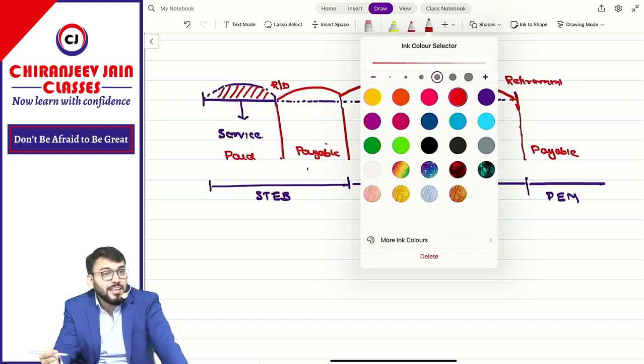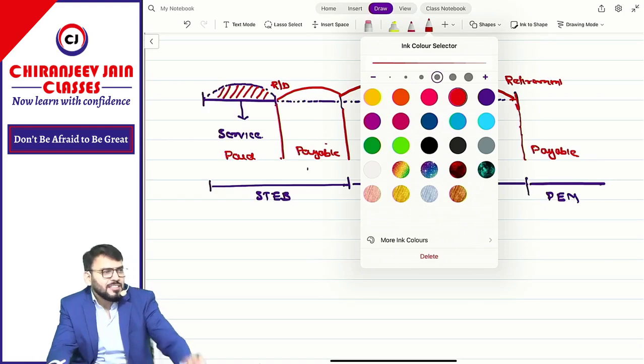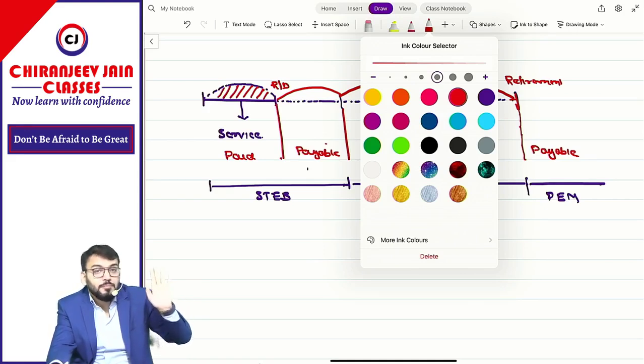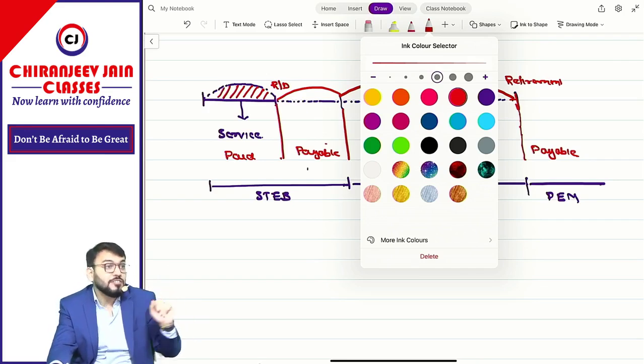Sometimes an employee is terminated before the retirement date. There is some retirement age, but before retirement it is quite possible they have terminated their job. Either the employee has opted for termination or the entity has asked them to terminate. That is known as termination.